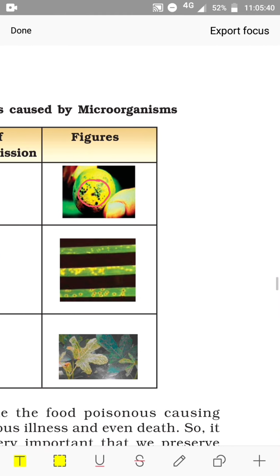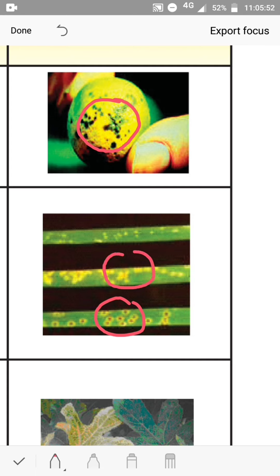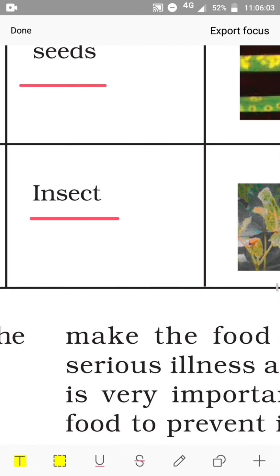See, rust of wheat. These brown pustules or small patches appear on the leaves, even on the stems also, and it degrades the quality and quantity of the grains.